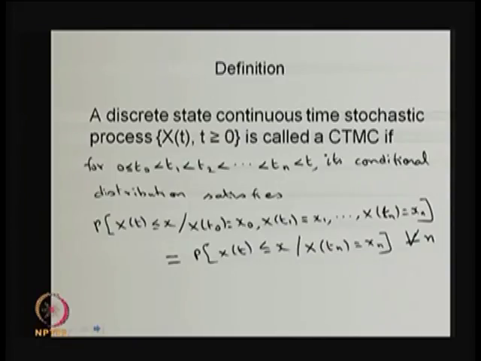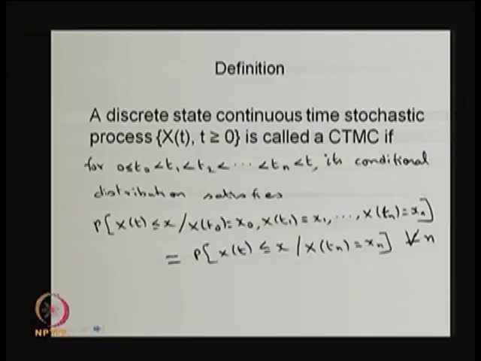So, a discrete state continuous time stochastic process X(t) for t greater than or equal to 0, it need not be t greater than or equal to 0 also, but here I am taking the simplest one. So, X(t) for fixed t is a random variable, and for every t that collection is going to be a stochastic process. The state space is discrete and the parameter space is continuous, and that stochastic process is going to be called a continuous time Markov chain if it satisfies the following condition.